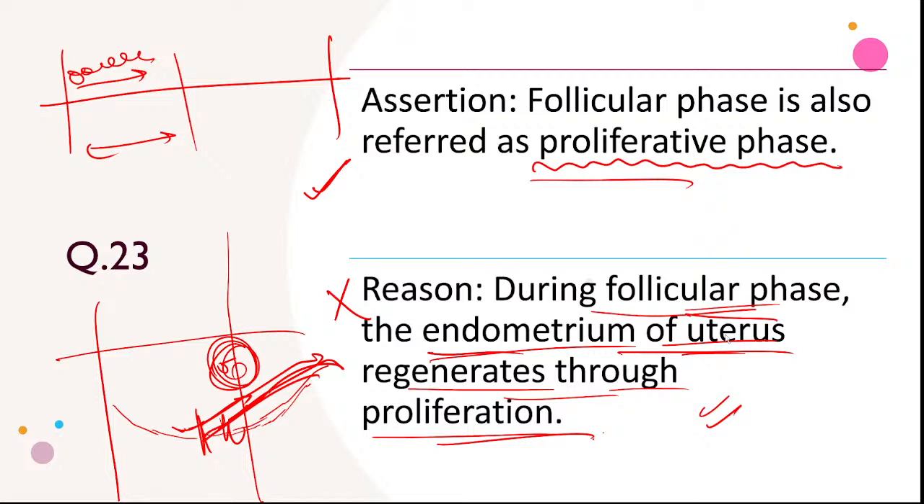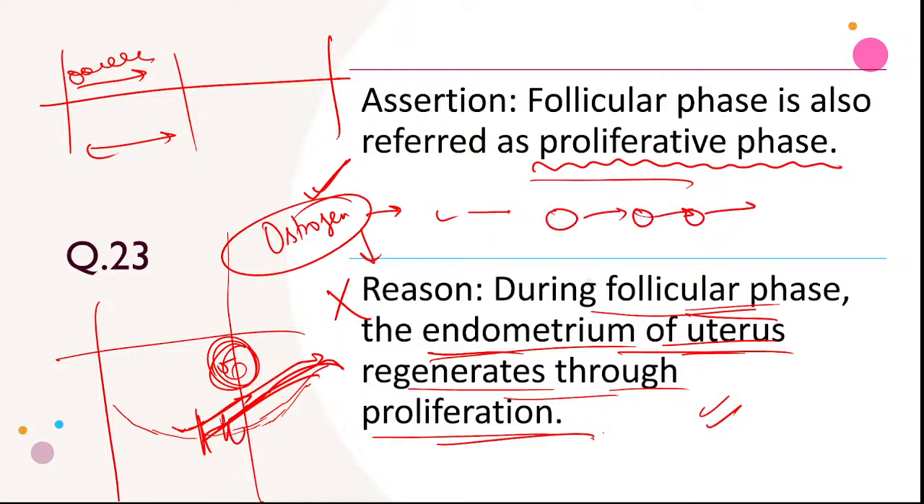Yeah, because your estrogen, they are responsible for the development of uterus, and estrogen will be produced at every stage of follicular development. Your LH is converting cholesterol into estrogen. So yes, this is also correct. So both assertion and reason are correct. Okay, but they are not the explanation. So B is the correct answer here.